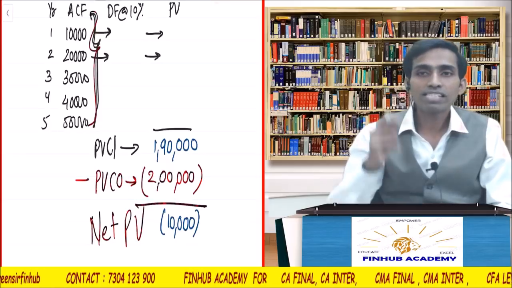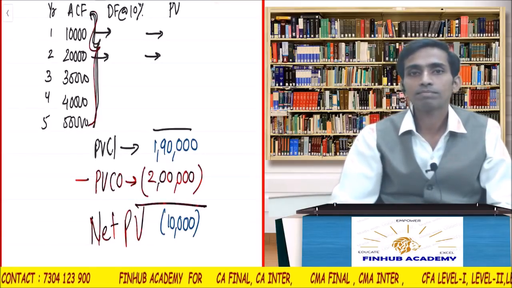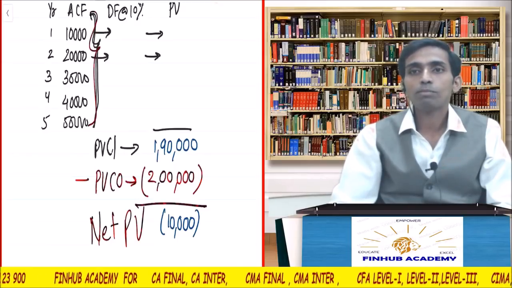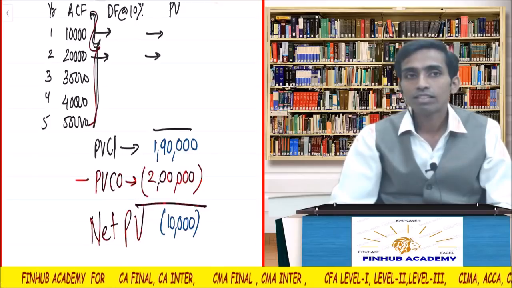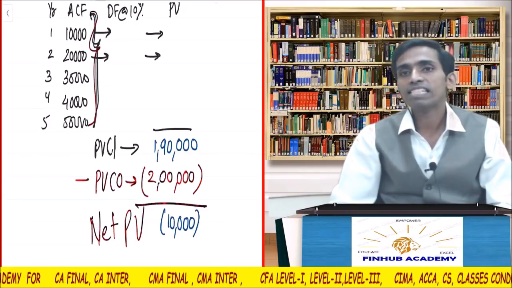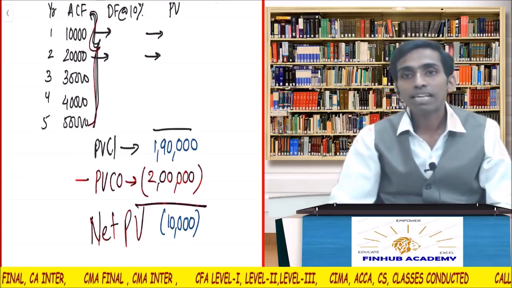So what is the conclusion by this? How the decision should be made? Can anybody tell me? Very good. NPV should be positive. If NPV is positive, you should take up the project. If NPV is negative, you should reject the project. Is that clear? I have given a very simple example.